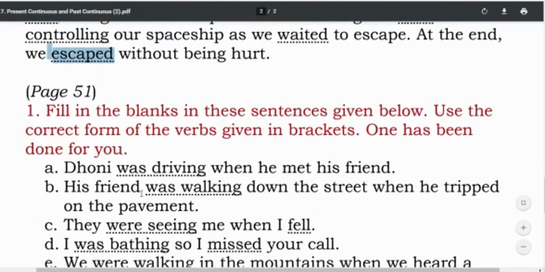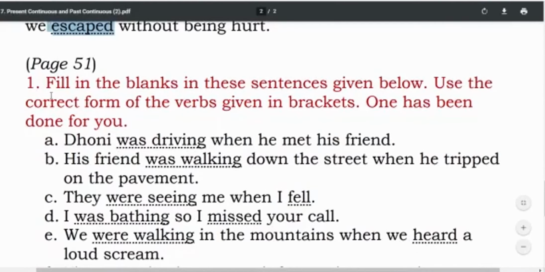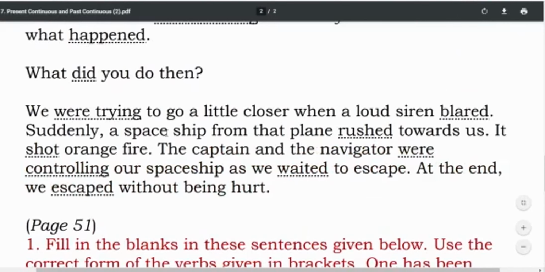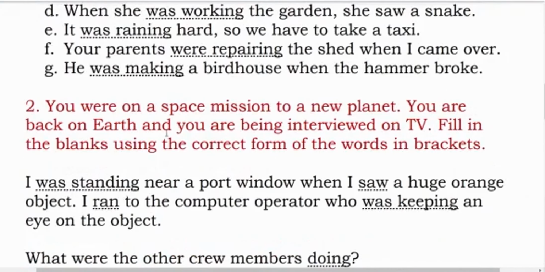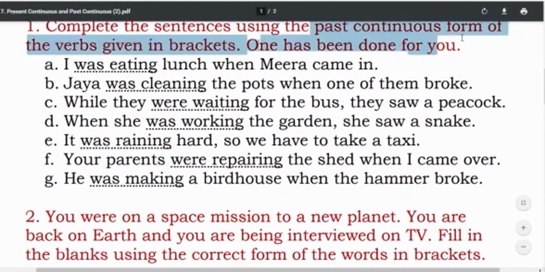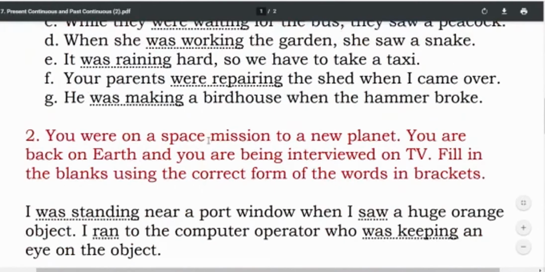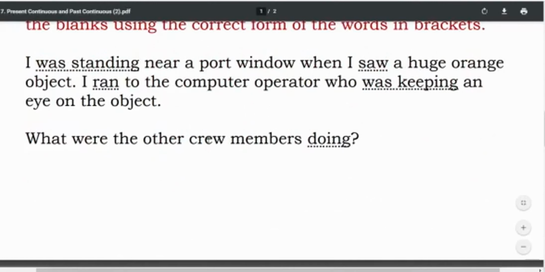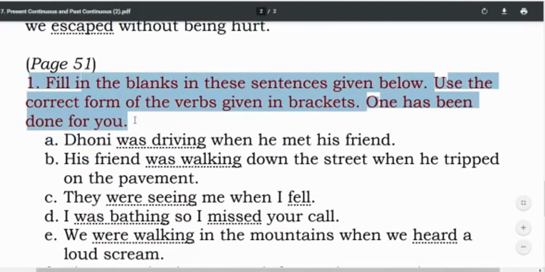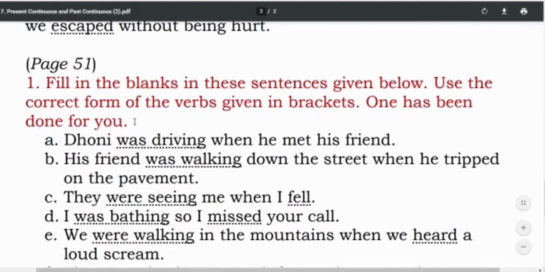So now let us move on to page 51, question 1. Fill in the blanks in these sentences given below. Use the correct form of the verbs. Now they are not asking you to give a specific or particular form of verb. For example, over here they have told you past continuous form. Dear students, please note, in questions like these, you must know which tense to use when and where.